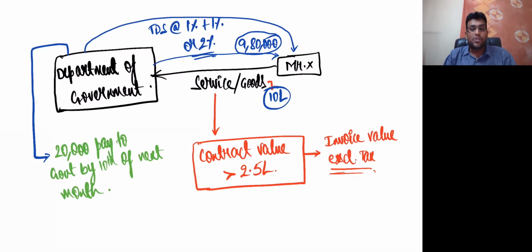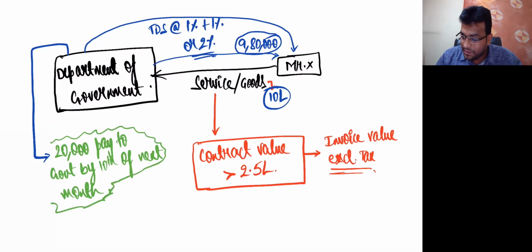Getting clarity, everybody? So what's happening here now? The Department of Government is liable to do TDS since the contract value is more than 2.5 lakh rupees. Here in this example, the contract value is 10 lakh rupees. So instead of paying 10 lakhs, they'll first reduce 20,000 and pay only 9,80,000. That 20,000 they have to pay to the government by 10th of next month.